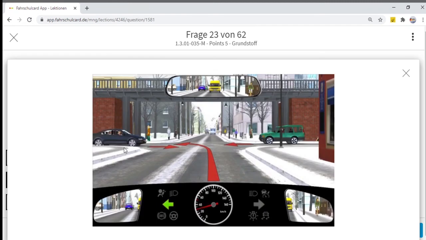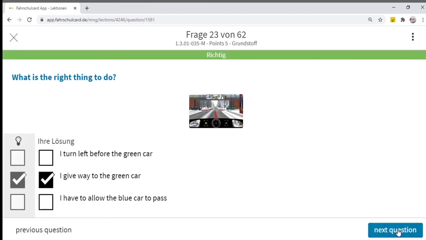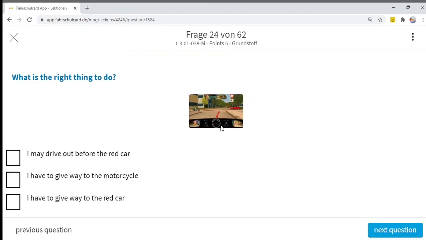No, this blue car or black car, they have mentioned it like blue car, so we will also take it like this. I don't need to allow the blue car because I am on the right hand side of this blue car and I have the priority. So the only correct answer in this scenario is I give way to the green car. Now let's move to the next question. What is the right thing to do?